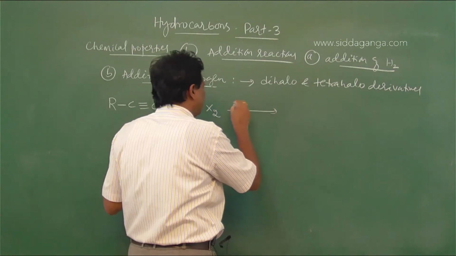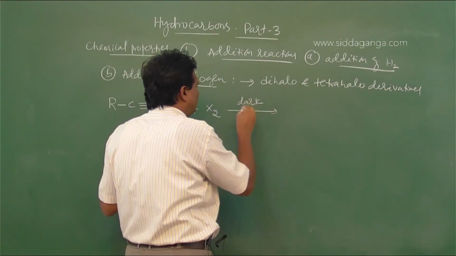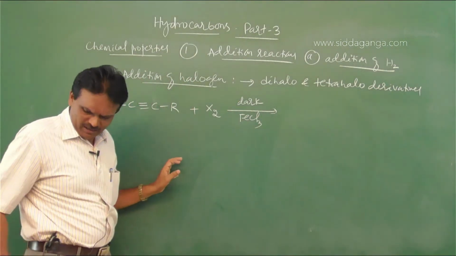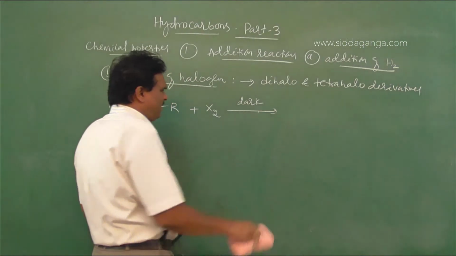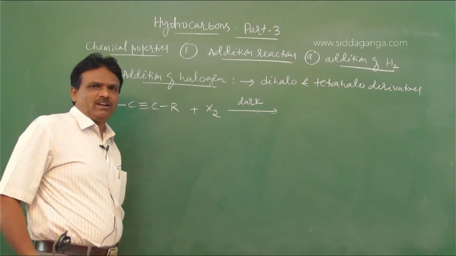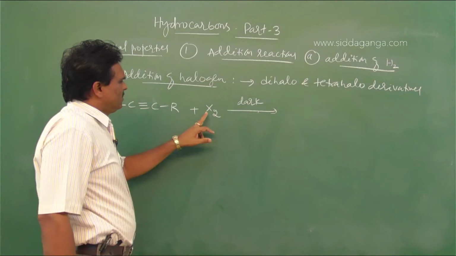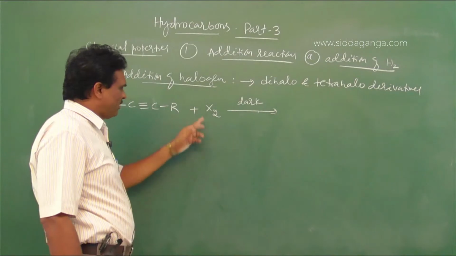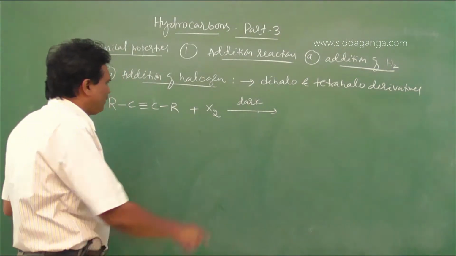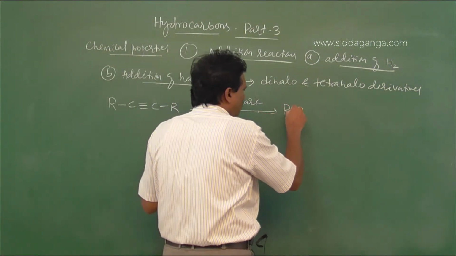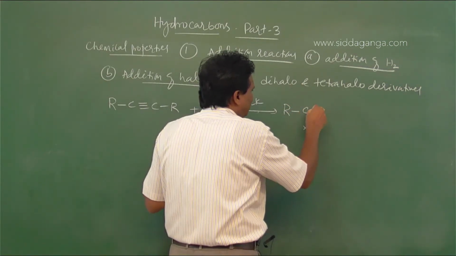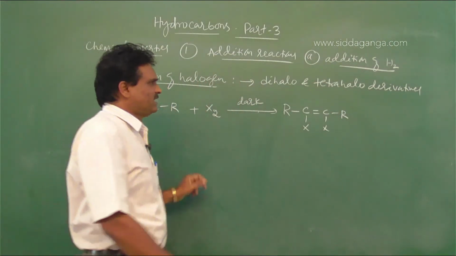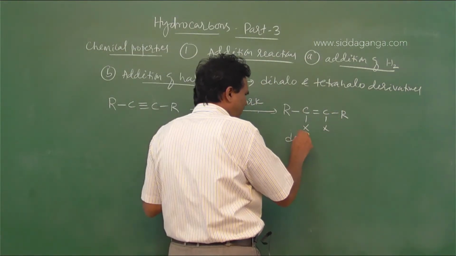The reaction is carried out in dark in the presence of ferric chloride catalyst. So here, catalyst is not required. The reaction is carried out in dark because the halogens are easily oxidized when they are exposed to light. That is why the reaction is carried out in dark to form dihalo compounds, RCX double bond CXR. This is the dihalo derivative.